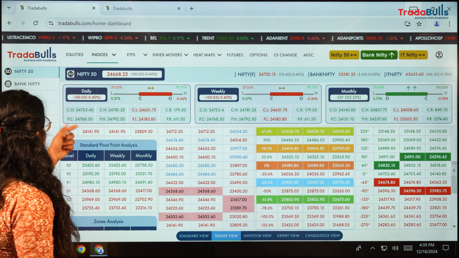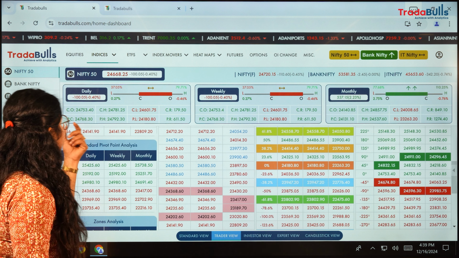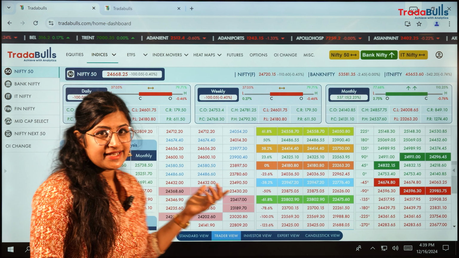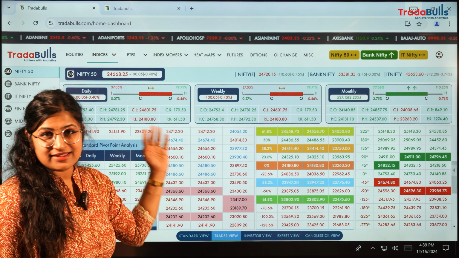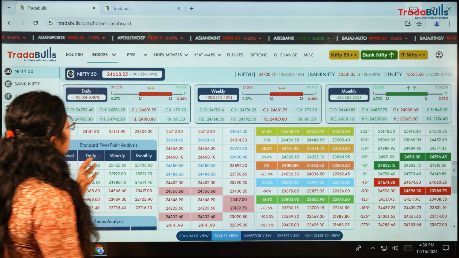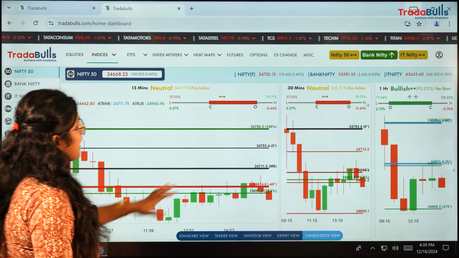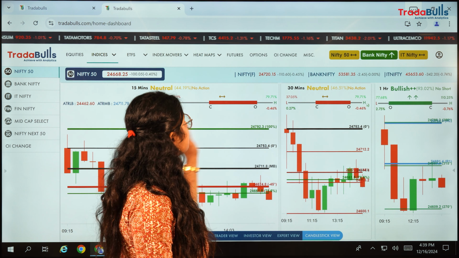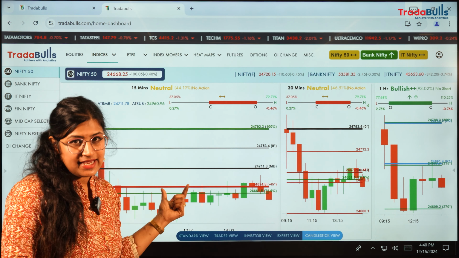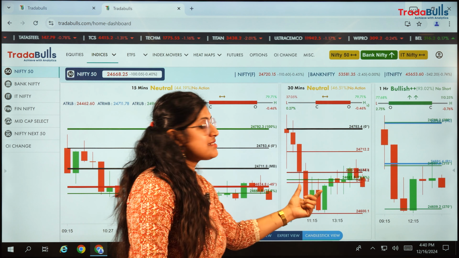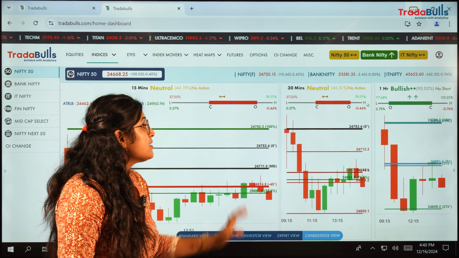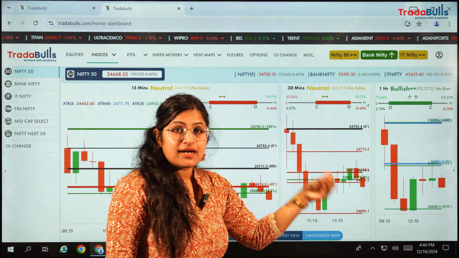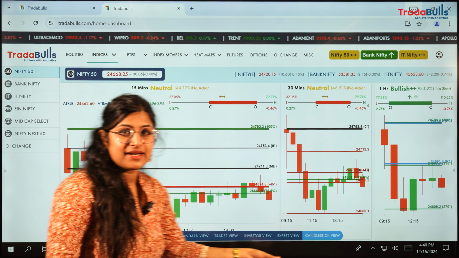So if we see, the previous close was 24,768 and today's open is at 24,753. So net at the same level. According to that, I'll also see the charts. These charts, we are discussing a 15 minutes chart with day analytics, a 30 minutes chart with week data points, and a 1 hour chart with month data points.